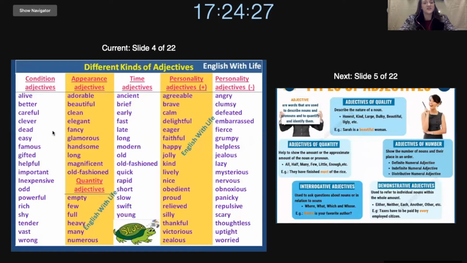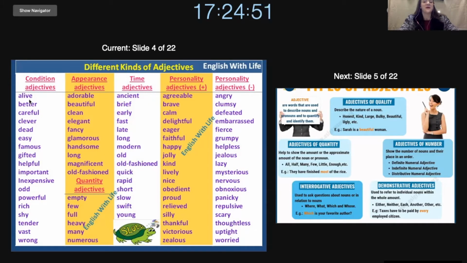So, condition adjectives. What is the meaning of condition? Condition is your feeling or your actions or your character. So, how you are as a person, the way you feel, the way you act, and the way you experience life. That is the condition.